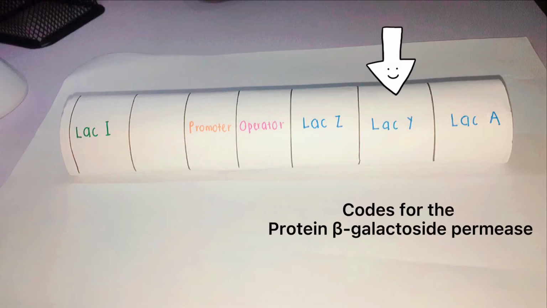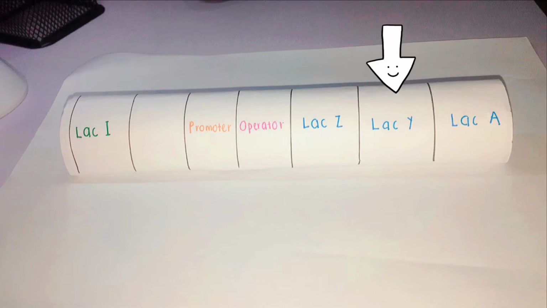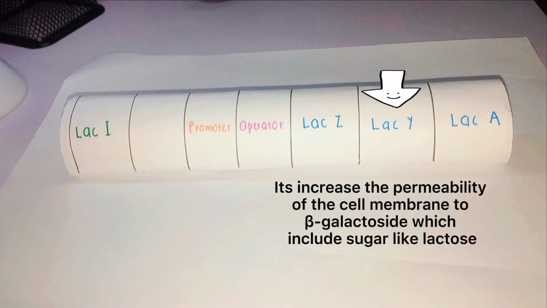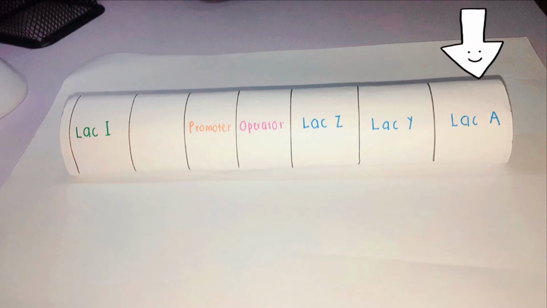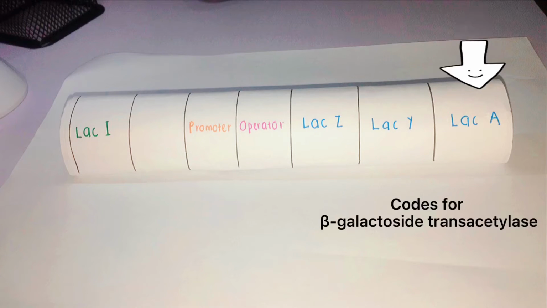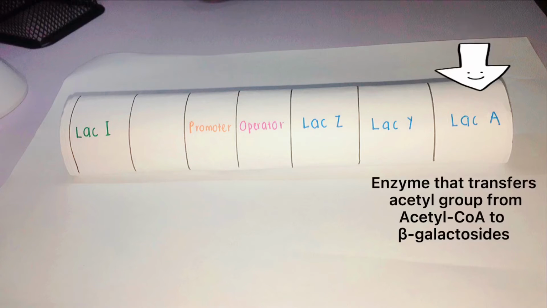The gene lac-Y codes for the protein beta-galactoside permease, which is basically a transport protein that fits into the cell membrane of the bacteria and allows more lactose to pump into the cell. That's why it is known as beta-galactoside permease, because it increases the permeability of the cell membrane to beta-galactosides, which include sugars like lactose. Gene lac-A codes for beta-galactoside acetylase, an enzyme that transfers an acetyl group from acetyl-CoA to beta-galactosides.